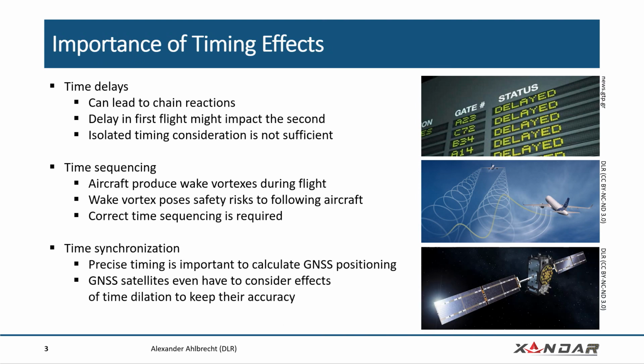And then we have properties or timing effects such as time synchronization, where a precise timing is very important to calculate things like the GNSS positioning. And here, even effects have to be considered, such as time dilation, to keep the clocks accurate between the satellites and also between the person that is using this information from the satellites on the ground on the Earth.